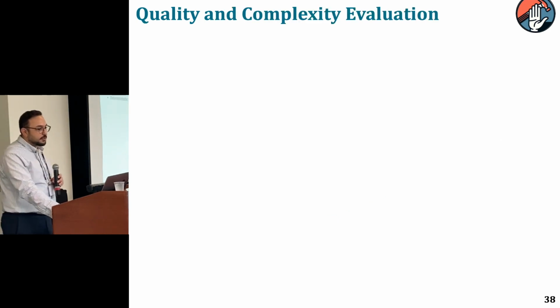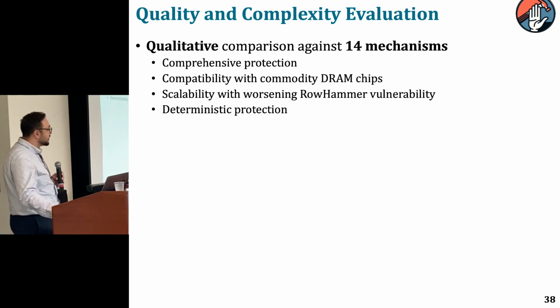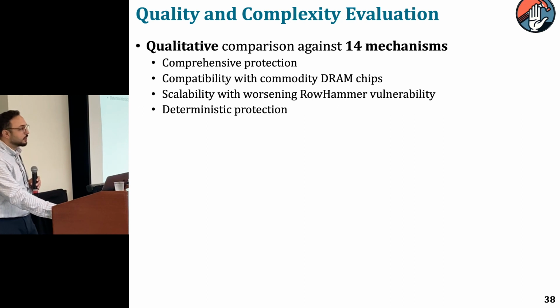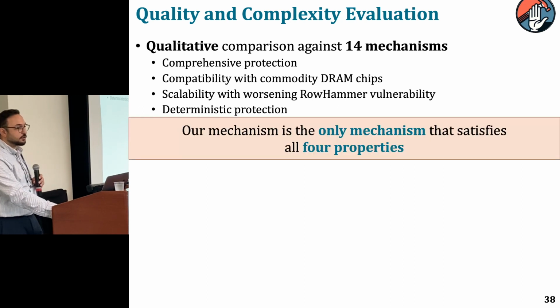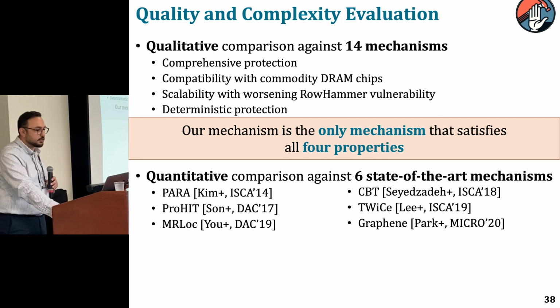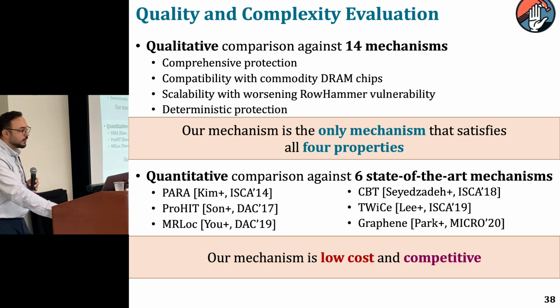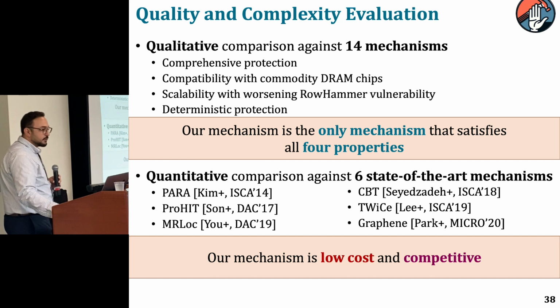We evaluate this mechanism against 14 state-of-the-art mechanisms in terms of comprehensive protection, compatibility with commodity DRAM chips, scalability with worsening RowHammer vulnerability, and deterministic protection. And we show that ours is the only mechanism that satisfies all four properties. And we also compare the hardware complexity and show that our mechanism is low cost and competitive with the other mechanisms.